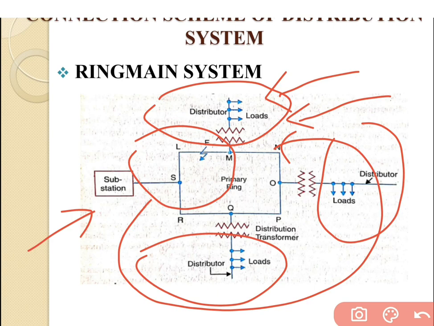The reliability of the ring main system is much higher than the radial system, because the interruption of power is very less.